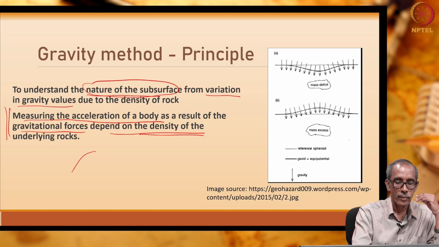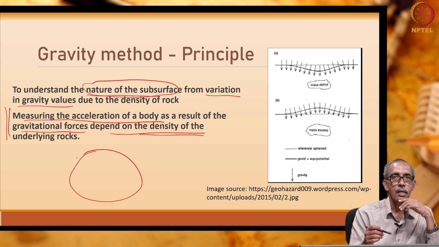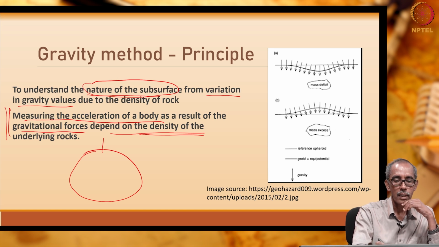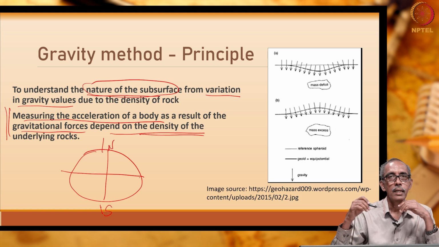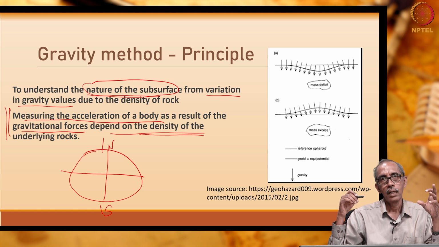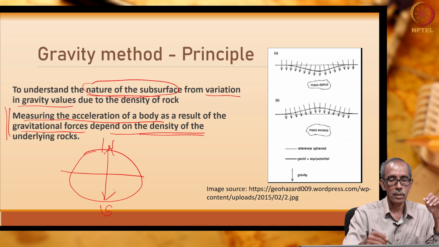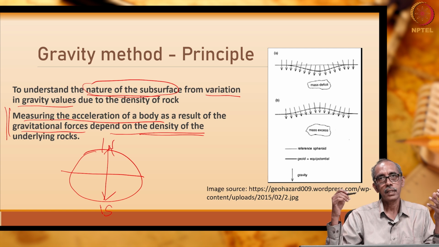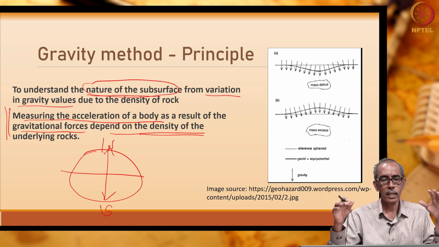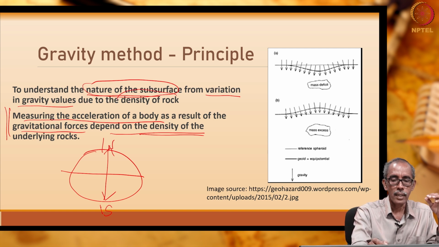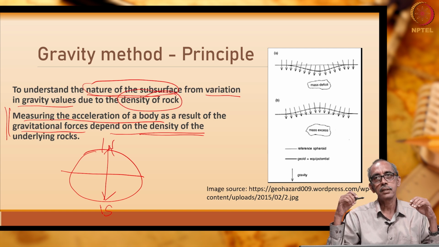We had already seen the Earth is not a sphere, but a flattened sphere. Due to this, between the north and south pole the diameter is less compared to the equator. At the equator, the diameter is greater by about 42 kilometers compared to that between the poles. So, this causes some gravity variation which we are not interested in for exploration. We are interested only in understanding the gravity variation due to the change in the density of rocks.